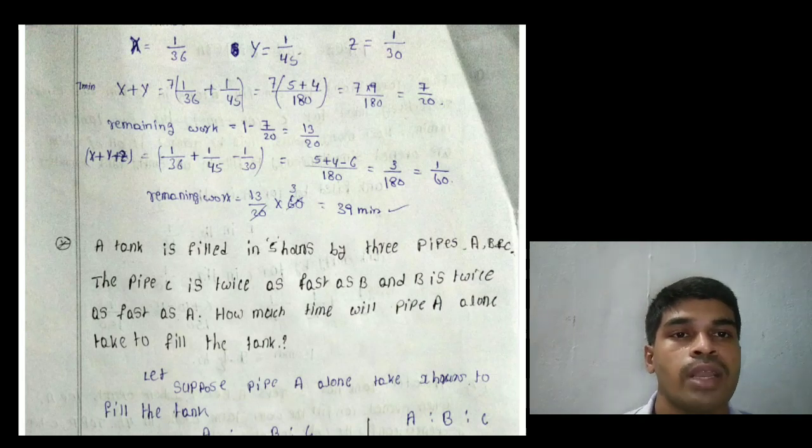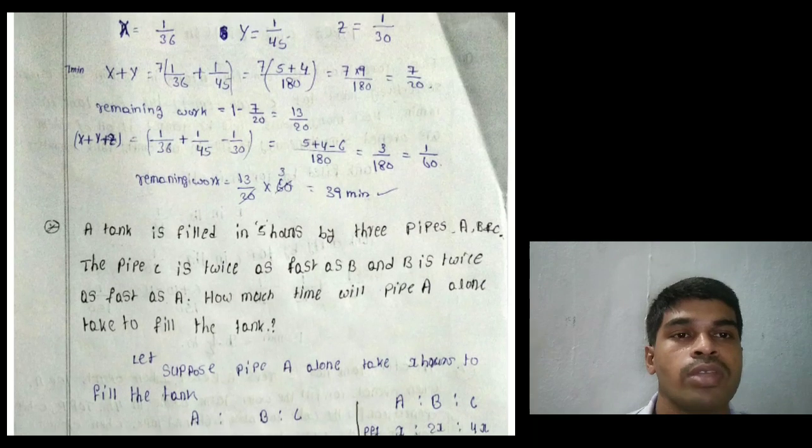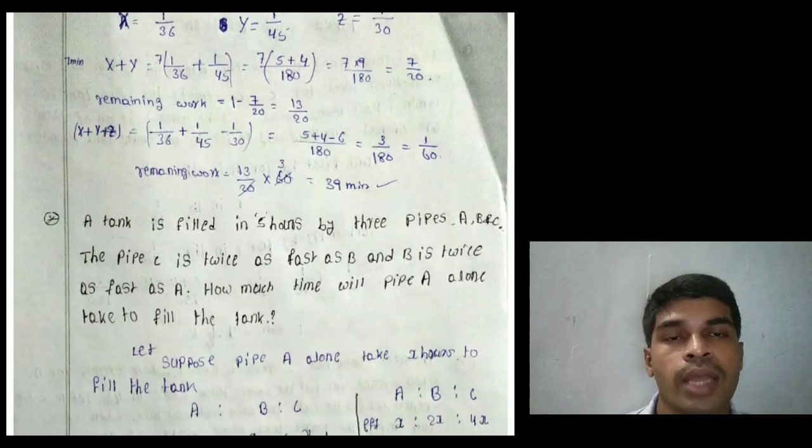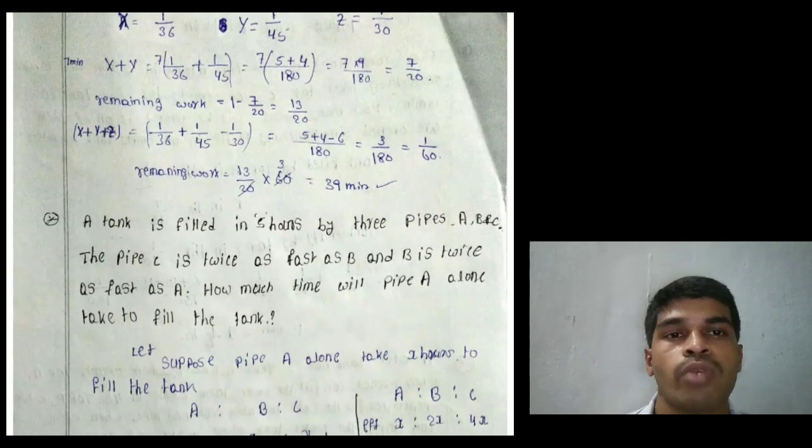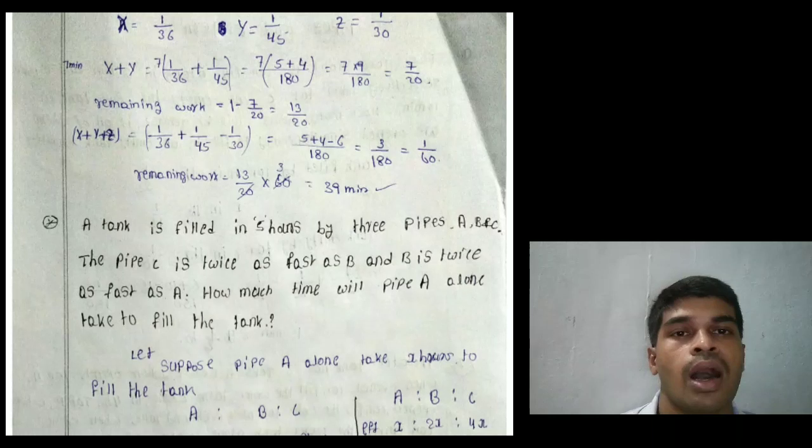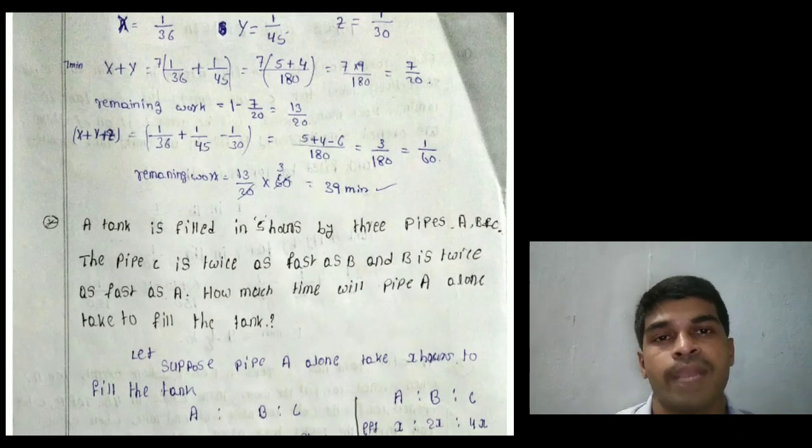5 plus 4, that equals 7 into 9 by 180. That equals 7 by 20. And the remaining work is 1 minus 7 by 20, that equals 13 by 20. After 7 minutes, Z also opened. That means X and Y and Z.